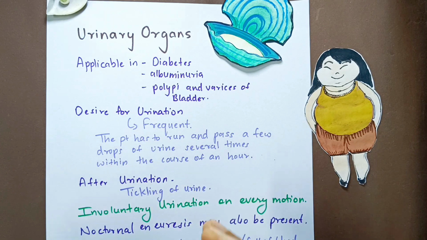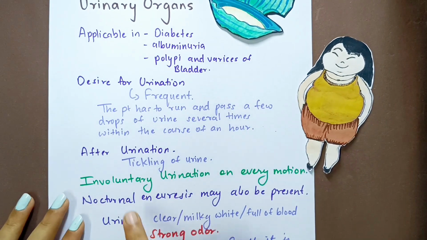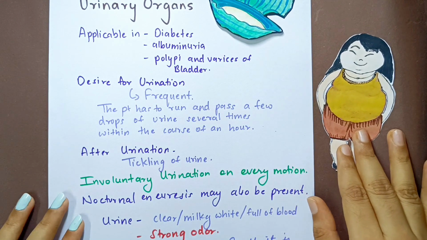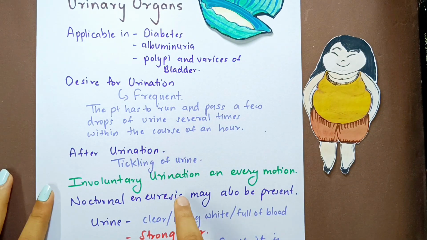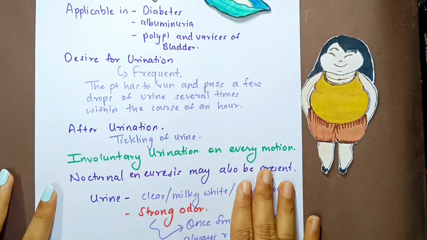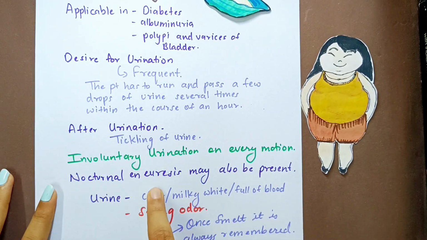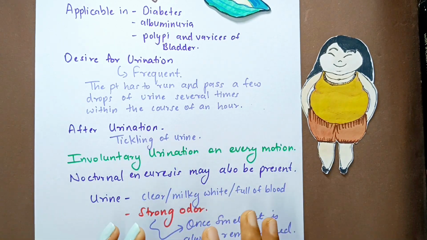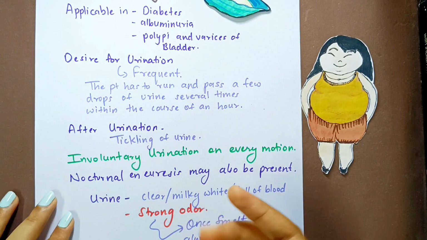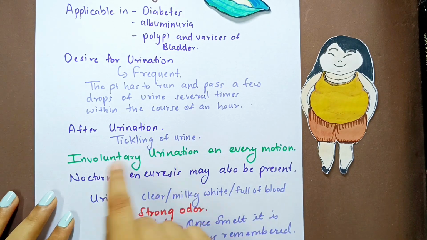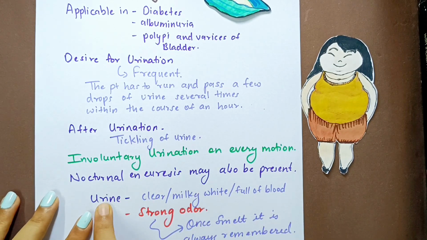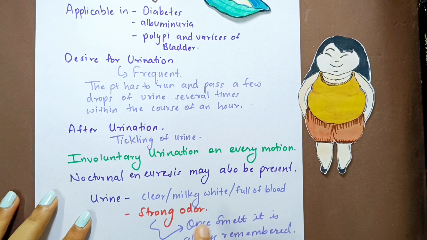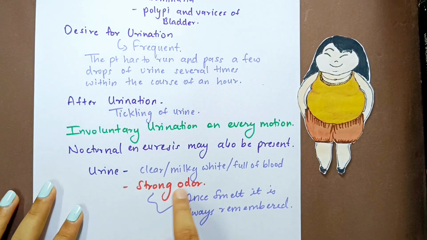After urination also there is tickling of urine, and there is involuntary urination on every motion. This is an important point and should be remembered: involuntary urination on every motion. Nocturnal enuresis may also be present. They may present to you with nocturnal enuresis, which is a disorder in which there is involuntary urination during sleep or at night. Then urine is clear, milky white, or full of blood. But the important thing about urine is that it has a strong odor.